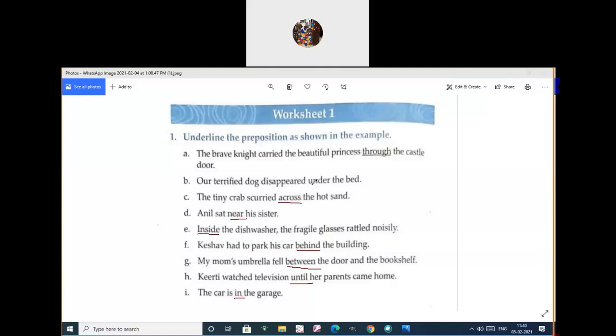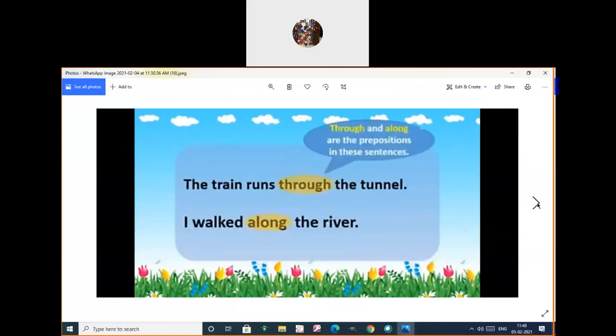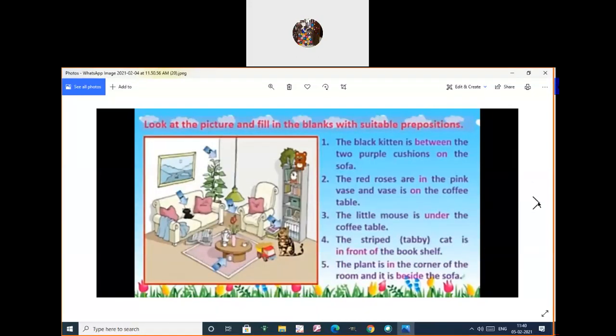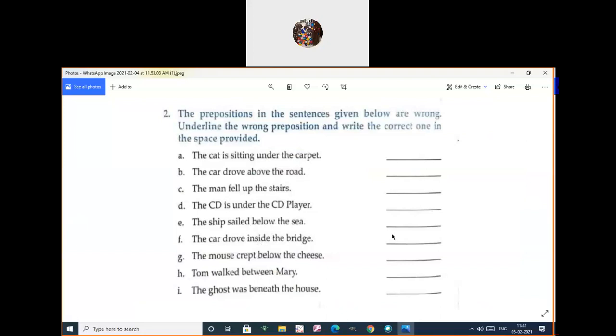Shall we move to the next page now? Yes, children? Very good. Page number 57. Yes. Okay. Page number 56, second one.